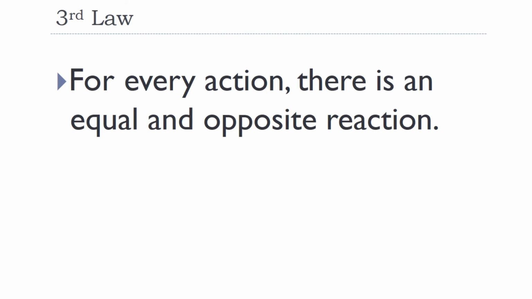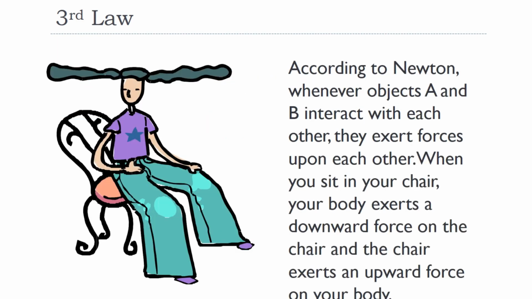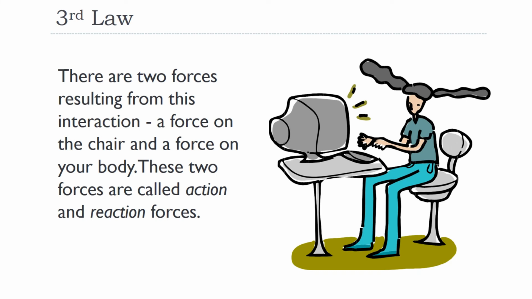Newton's third law: for every action, there is an equal and opposite reaction. According to Newton, whenever objects A and B interact with each other, they exert forces upon each other. When you sit in your chair, your body exerts a downward force on the chair and the chair exerts an upward force on your body. There are two forces resulting from this interaction, a force on the chair and a force on your body. These two forces are called action and reaction forces.